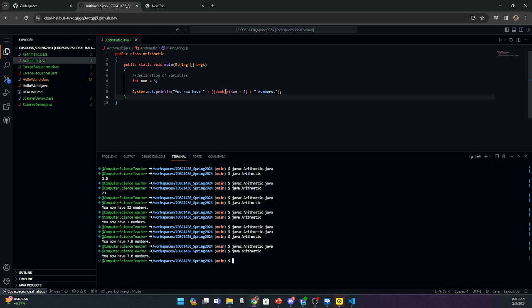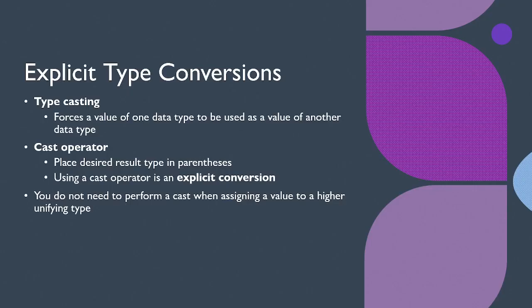This is important in a lot of ways. For an integer to double, I just add the period and it works just as well. But know that this is useful in so many places beyond these primitive data types. Also, know that you don't need to perform an explicit cast when assigning a value to a higher unifying type. So going from int to double, you don't need to perform an explicit cast.